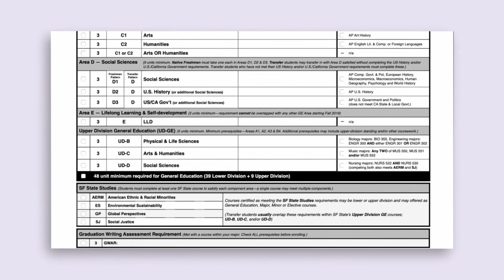Now the final areas of GEs are the upper division general education courses, which is met through completion of 9 units. This consists of a 3-unit course in each of the 3 domains of knowledge: Physical and Life Science, UDB, Arts and Humanities, UDC, and Social Sciences, UDD. Note that to take an upper division GE course, one must meet all prerequisites for the courses, which minimally include completion of lower division GE, A1, A2, A3, and B4. Freshman students do not need to worry about upper division GEs yet and should concentrate on lower division GEs. Transfer students should be taking upper division GEs if there is room in your schedule.